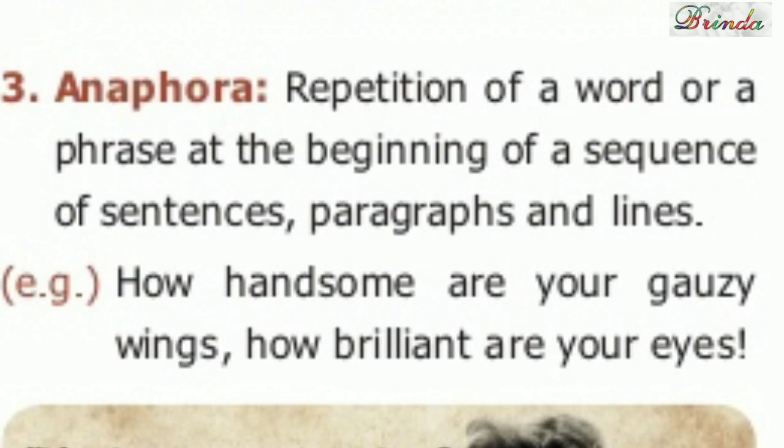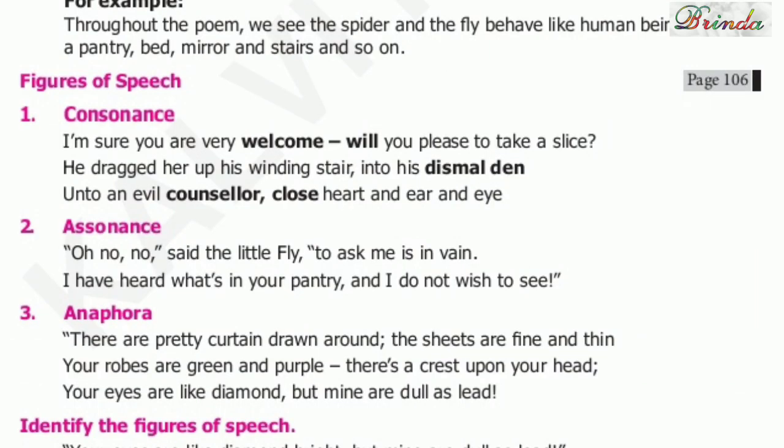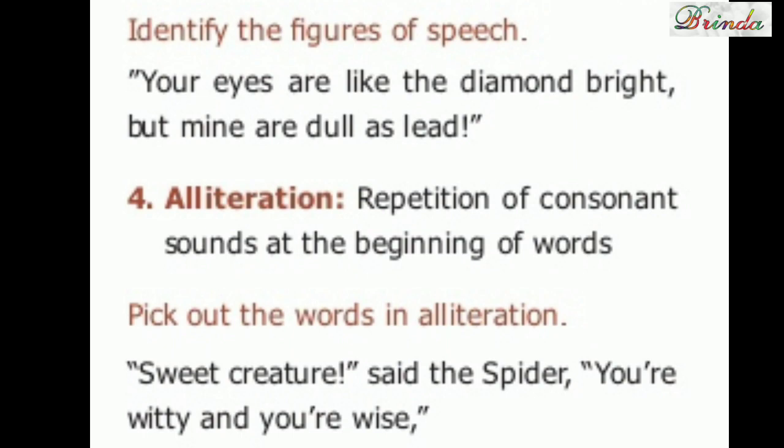Anaphora is repetition of a word or a phrase at the beginning of a sequence of sentences, paragraphs and lines. For example, how handsome your gauzy wings, how brilliant are your eyes. If we see some more examples: there are pretty curtains down around, the sheets are fine and thin, your robes are green and purple, there's a crest upon your head, your eyes are like diamonds, but mine are dull as lead. Okay. Next one, identify the figures of speech.